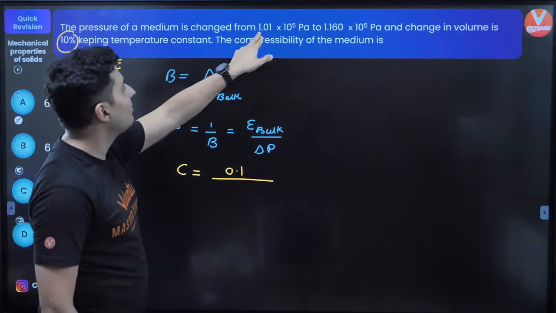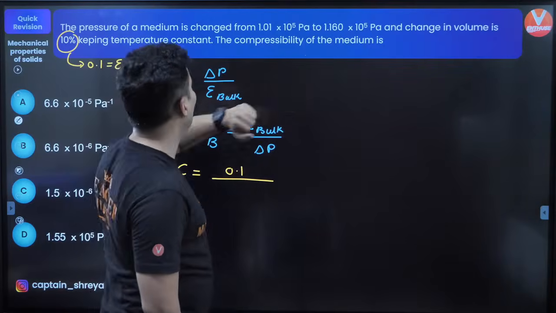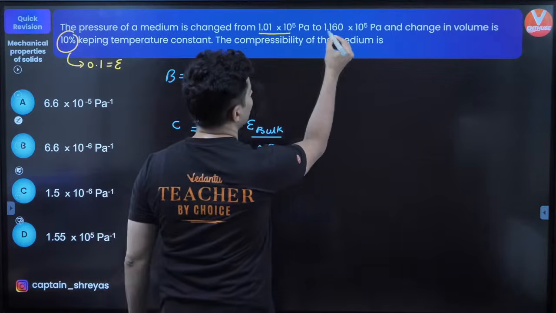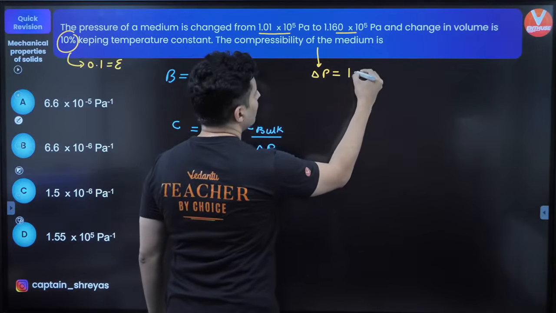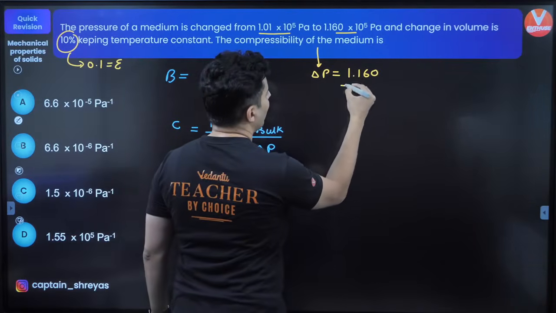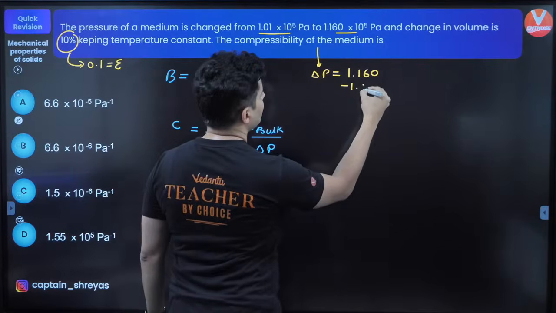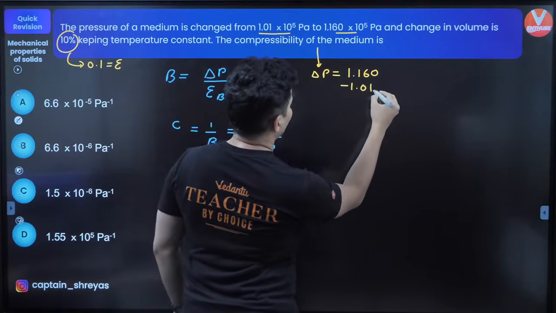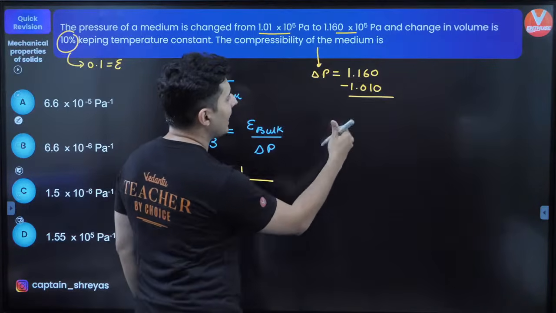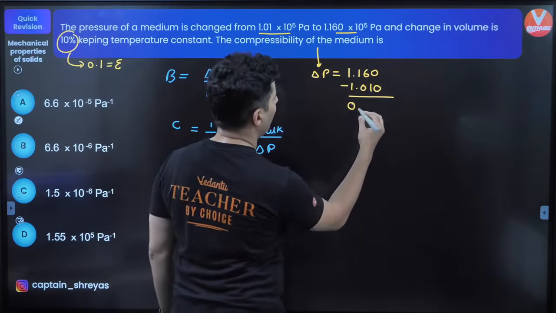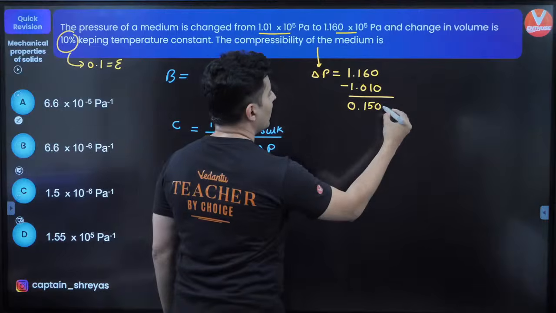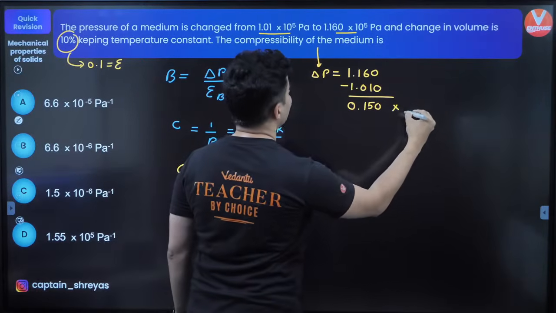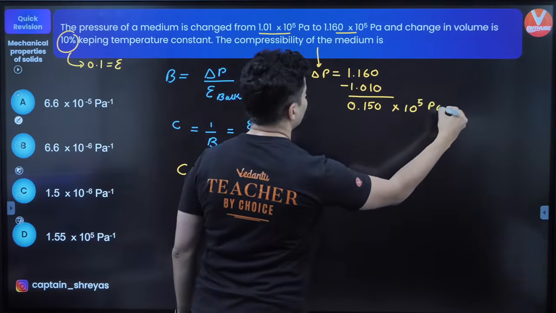Change in the pressure, you can see 1.01 and 1.160. Just check this out. From these two, you will get the value of delta P, which will be 1.160 minus 1.010. So what will be the answer? Just check this out. So this will be 0.150, which is nothing but 0.150 into 10 to the power 5 pascals.